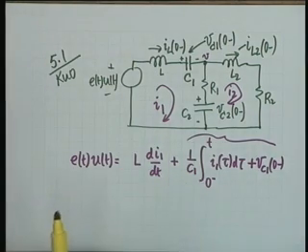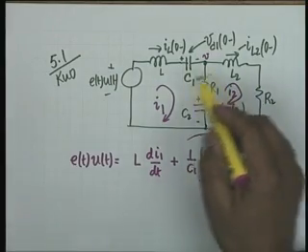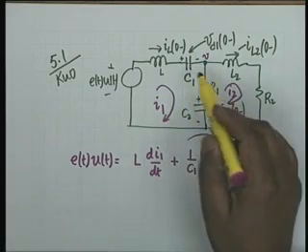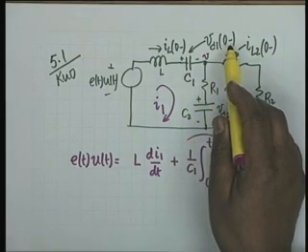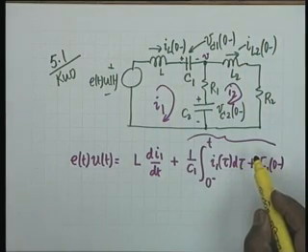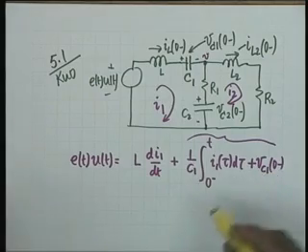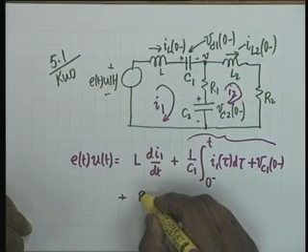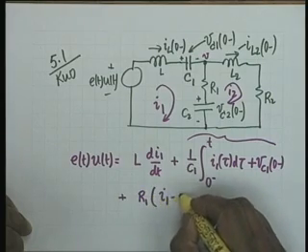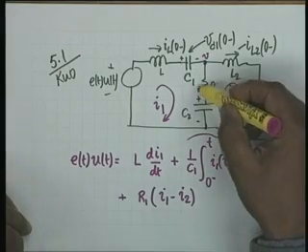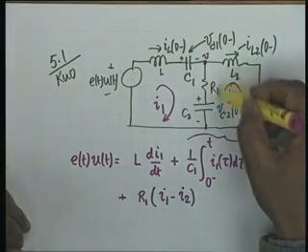In writing this equation, you must be careful about the polarities. Does the flow of current I1 produce a voltage that agrees with the polarity of the initial voltage? If it does, the sign is plus. If not, you have to make one of them negative. Then plus the voltage drop across R1, which is R1 times (I1 minus I2), because the current here is I1 and the second mesh current goes up.